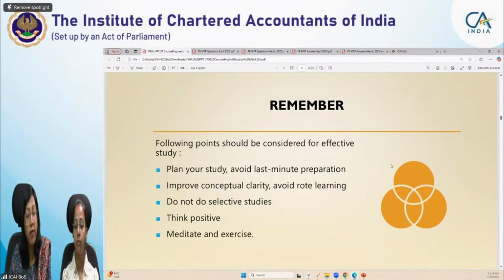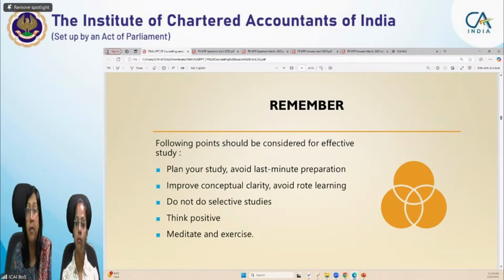Okay. Following points for planning your studies. This is not to be discussed at the end, but for those students who are not attempting May 25 and are attempting later in the September examination or the January examination, and are viewing this BOS for success, they may plan their studies. They can avoid last minute preparation. Don't go for last minute preparation, thinking that in the last 3 months you will pick up and study one group. No, that is not advisable, especially for this paper.